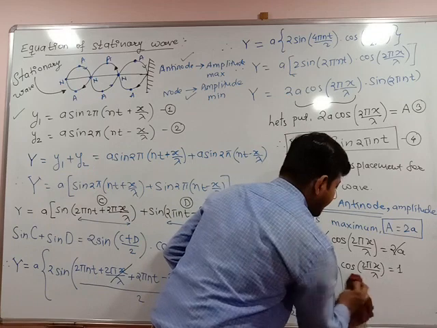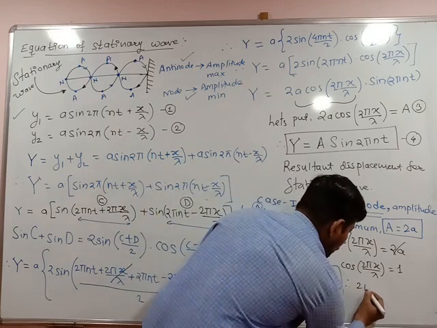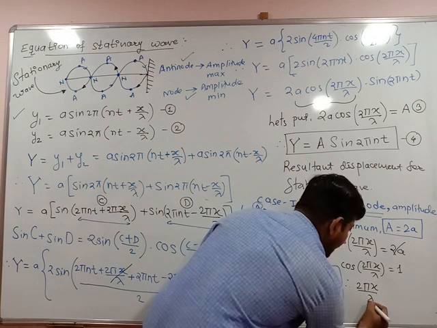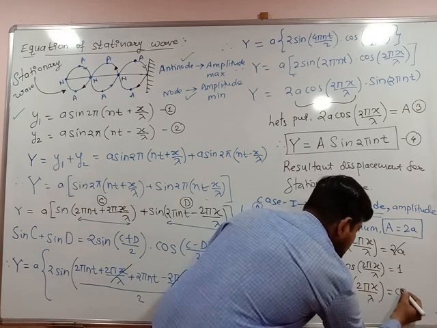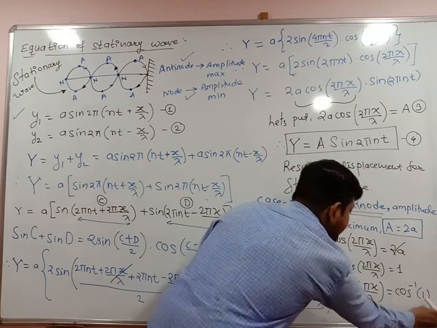Instead of that I can write here: therefore 2 pi x upon lambda is equal to cos inverse of 1.